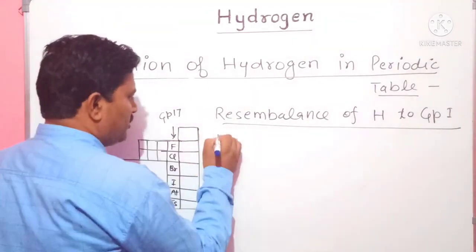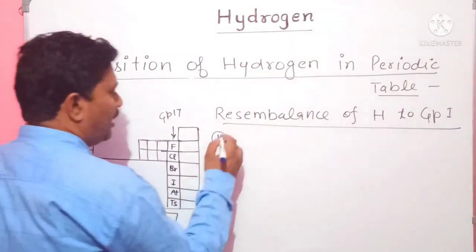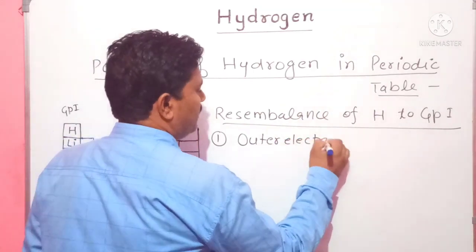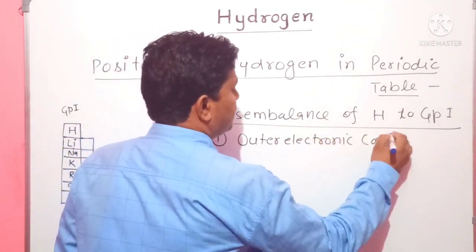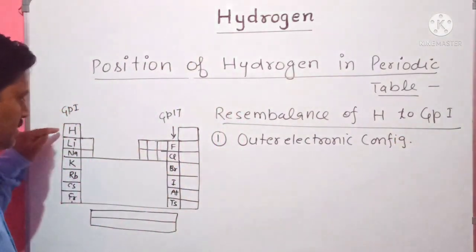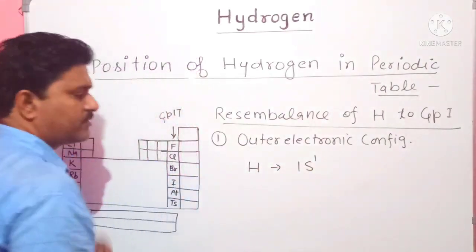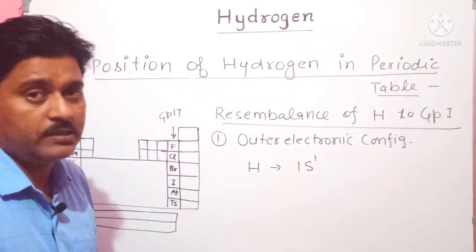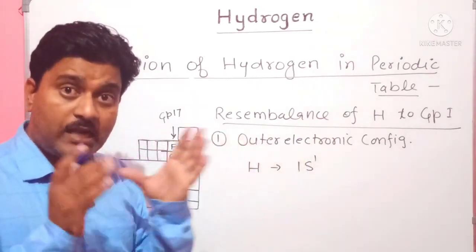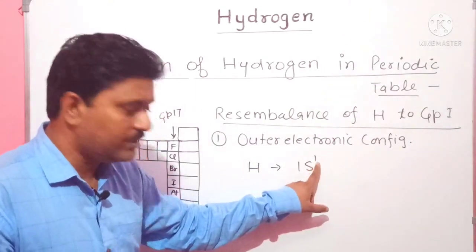What are the properties which resemble the elements of group 1? First of all, outer electronic configuration. Hydrogen, whose atomic number is 1, has outer electronic configuration 1s1. Its atomic number is 1, so its electronic configuration is 1s1. Its outer subshell is s, which contains 1 electron.